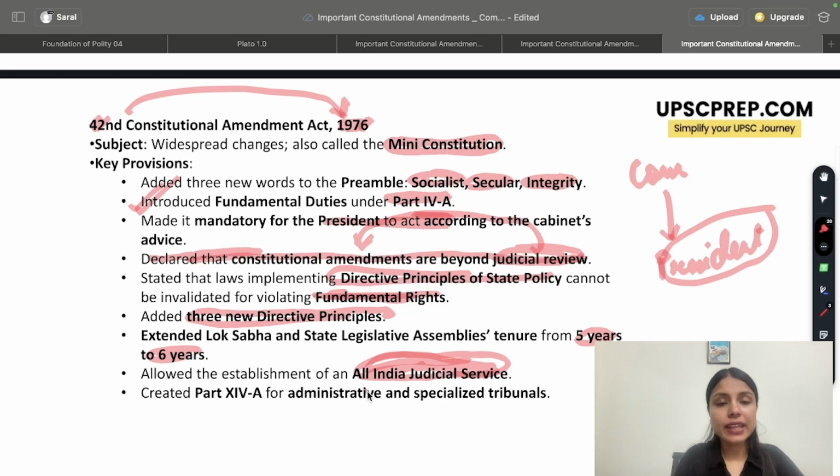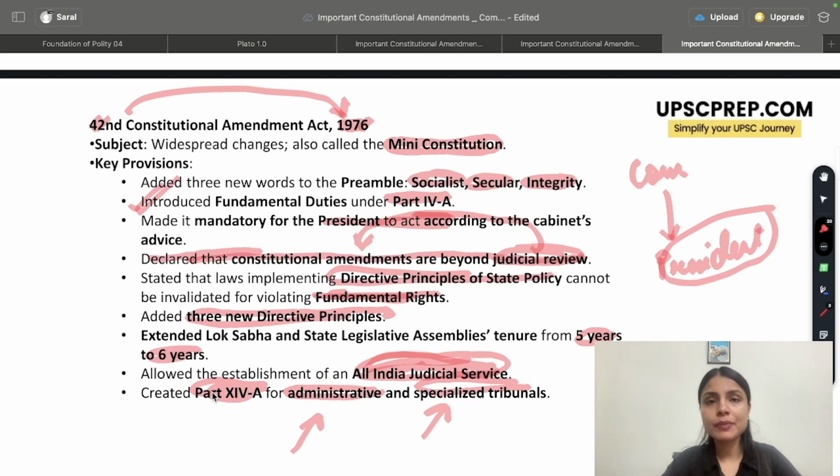Also, it was said that there would be establishment of administrative and specialized tribunals. Administrative tribunals to take care of civil services disputes and specialized tribunals with regard to certain specific matters, for example, tax. And this would be in Part 14A of the Indian Constitution.